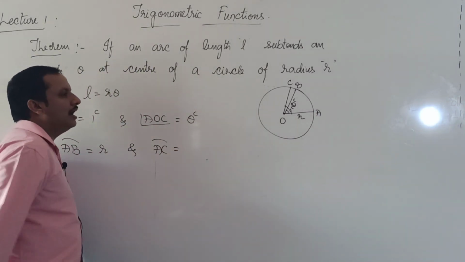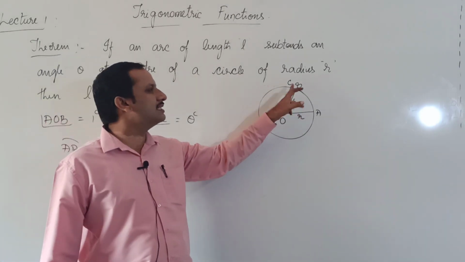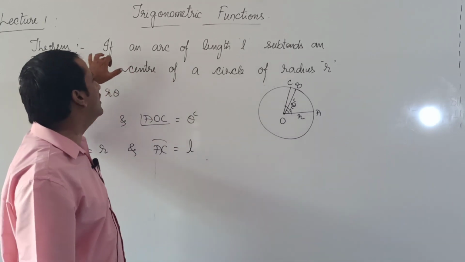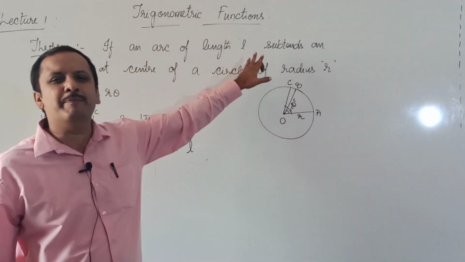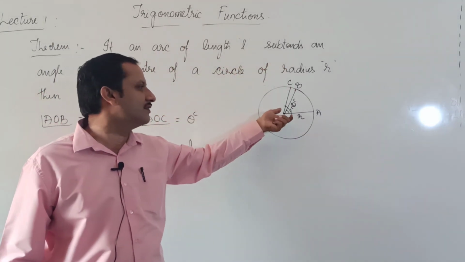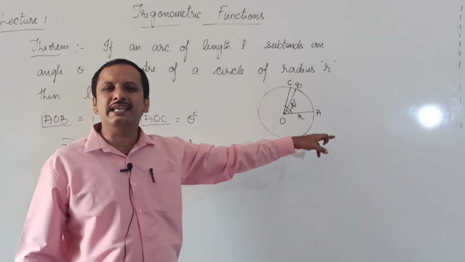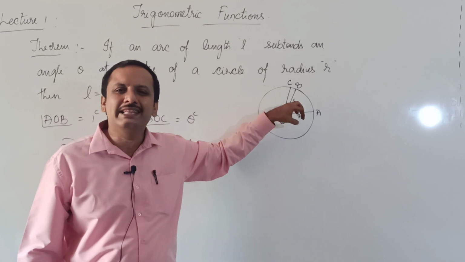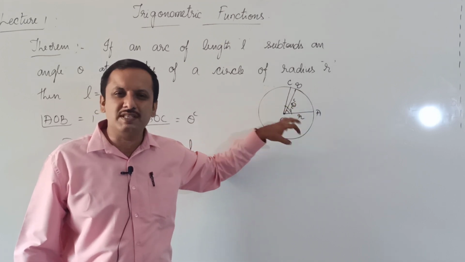And arc length AC, I have considered, let it be equal to L. Let L be the arc length. They have given: if an arc of length L subtends an angle theta at the center of a circle. So this is the arc length AC. That arc AC is subtending an angle theta at the center of the circle.